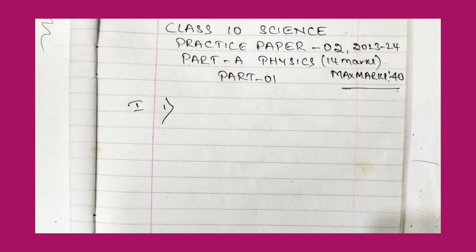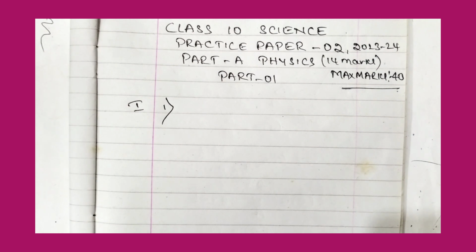So in this video, we are going to continue class 10 science. This is practice paper number 2 of 2023-24. In the previous video, we solved part C of biology, that is practice paper number 1 of 2023-24. Paper 1 of 40 marks included part A, part B, part C, that is physics, chemistry and biology. So for 40 marks, one paper we have finished. Now we are moving to another paper to solve.